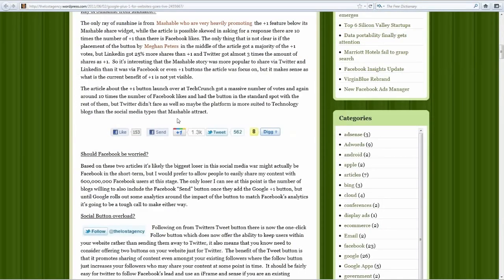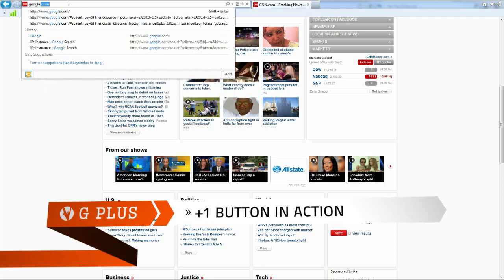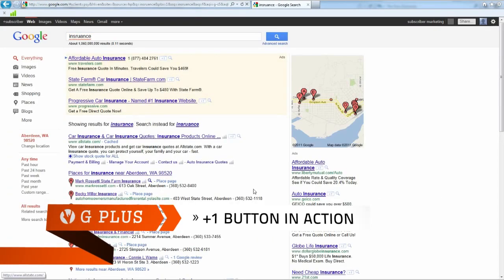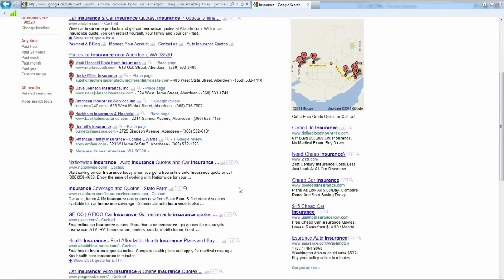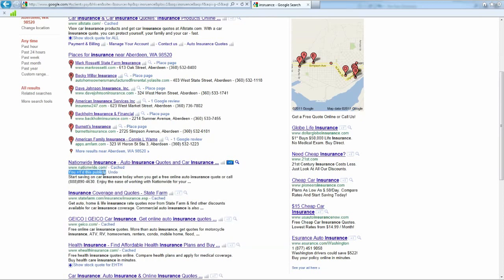So where does this +1 button show up? It's actually in a few different places. So let's take a look at one standard example. If we go to Google here, when you run a search, we're going to see this +1 button that's going to show up on the right side of some of the search results. You'll be seeing these all over the place in the time to come. When people see ads that they like, they're going to click this button here, and it's going to add it to their Google social network or Google+. And that's where this is going to pay off.